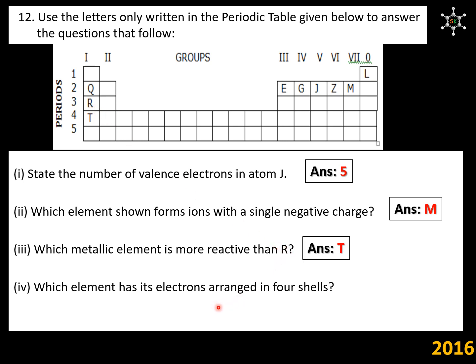Which element has its electrons arranged in 4 shells? We know that whatever the period number we give, that itself will be the number of shells present in that element. This is period 1, 2, 3 and 4. Element which is present in fourth period is T, meaning T will have 4 shells in it. Answer is T.